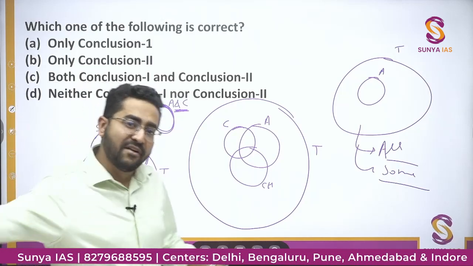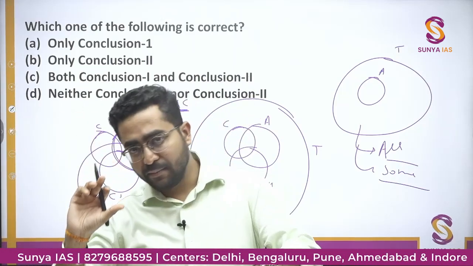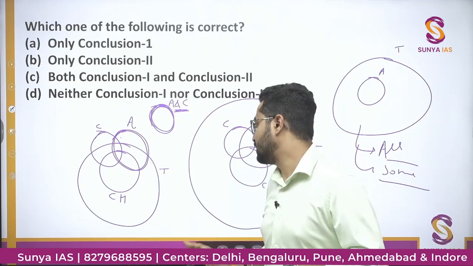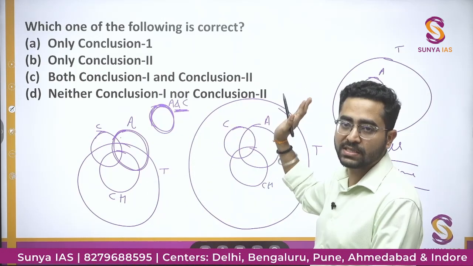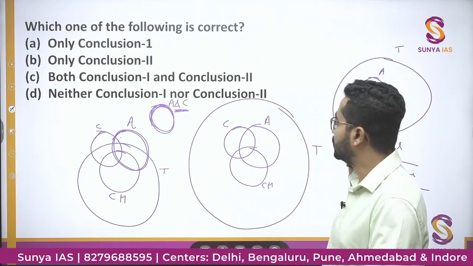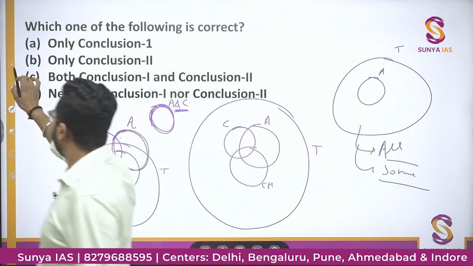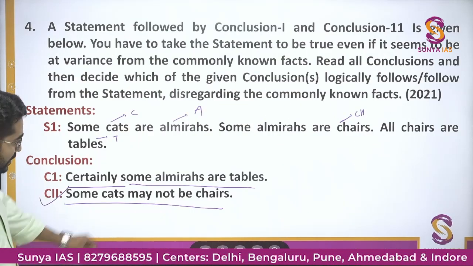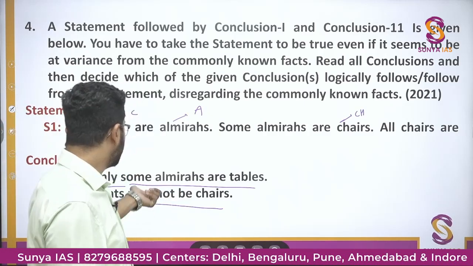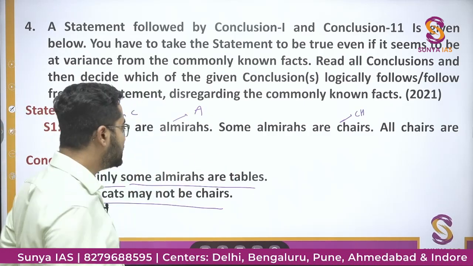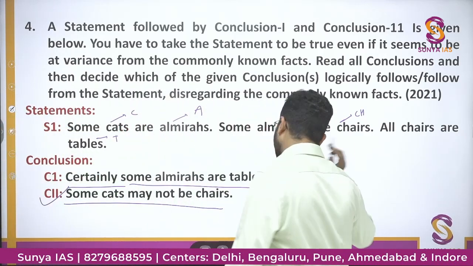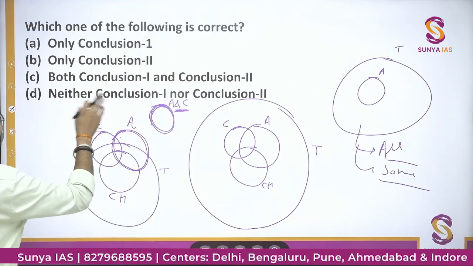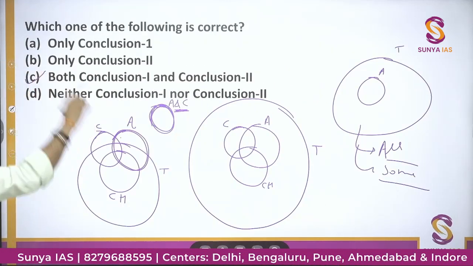That means in every possible case, some almirahs will definitely be tables. In every possible case. Here also, here also. So we could not find any Venn diagram where you can negate this statement of some almirahs are tables. That means this statement is also right. So the correct option would be option C, both conclusion 1 and conclusion 2.